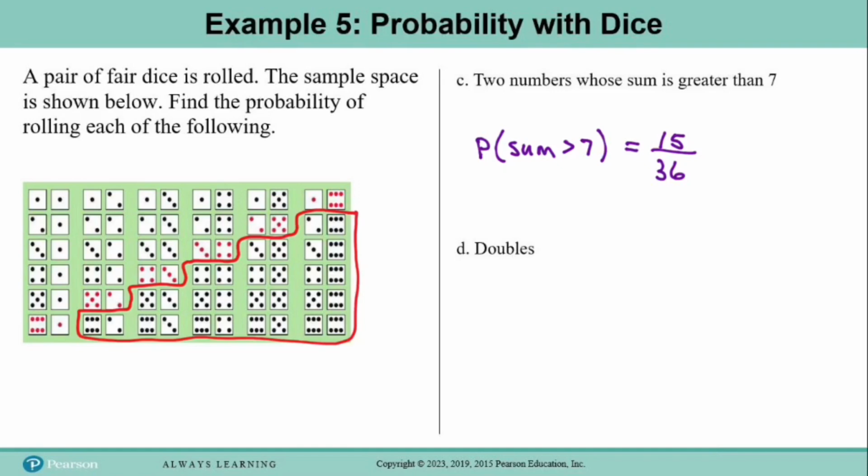Now both of these numbers can be divided by 3. So when we reduce this fraction, we will come out with 5 divided by 12, 5/12.